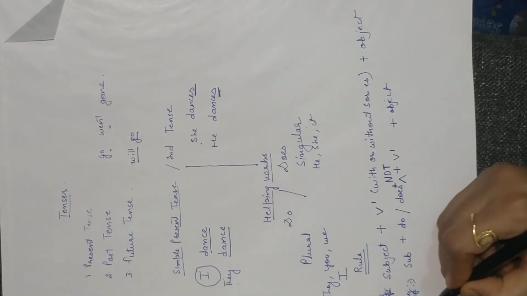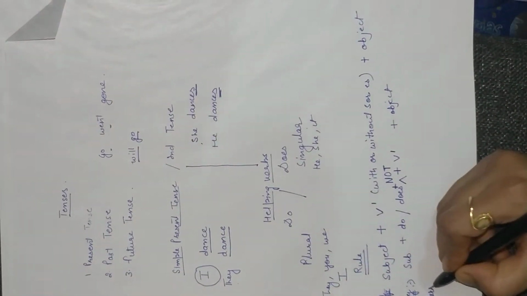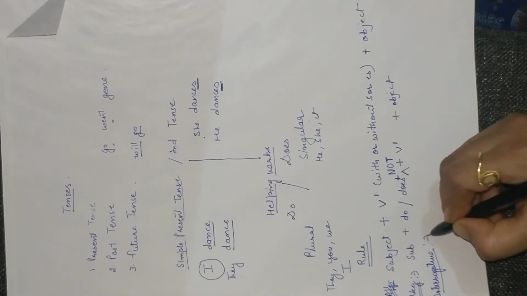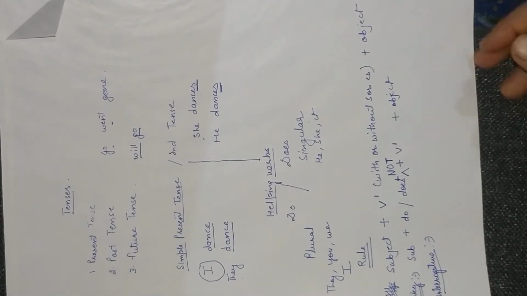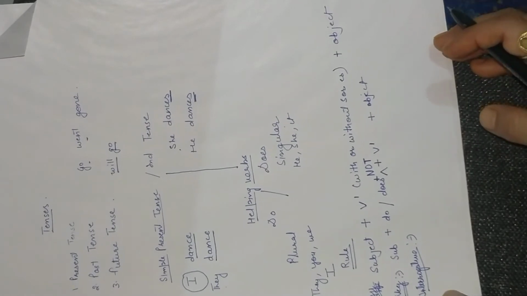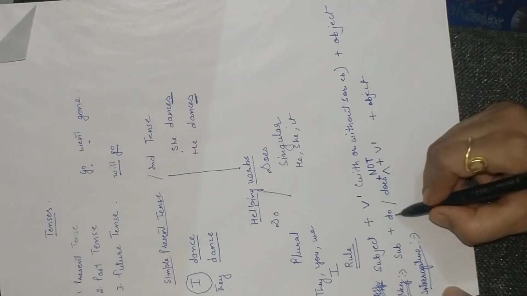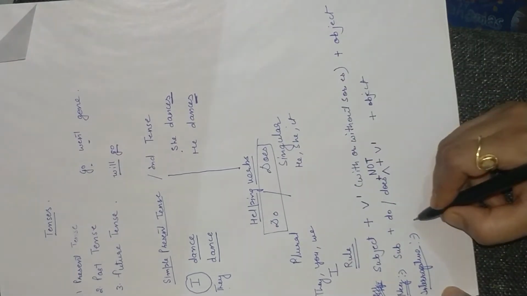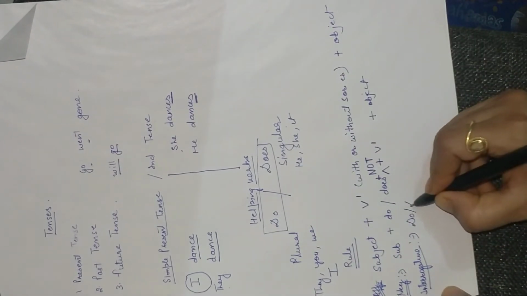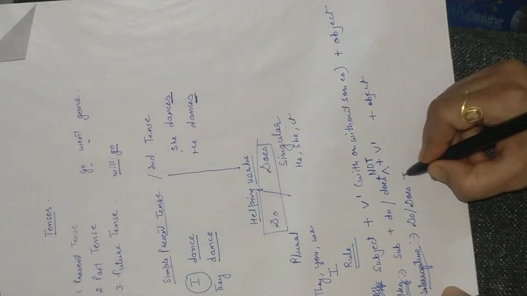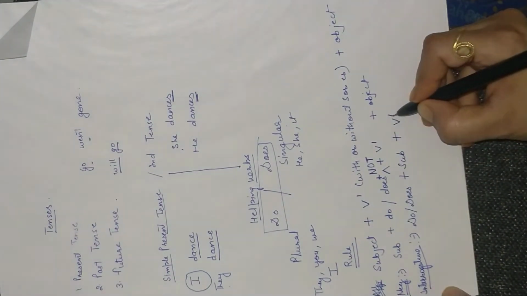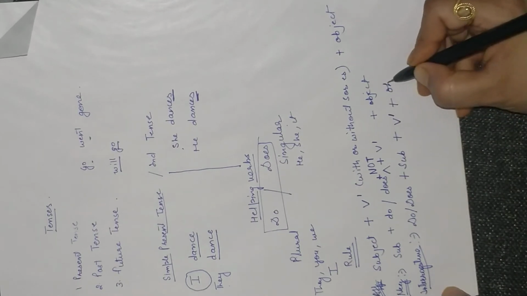Last is interrogative. Interrogative means to ask a question. This will always begin with your helping verb. What are your helping verbs of simple present tense? Do and does. So, do, does plus your subject plus first form of verb and your object.